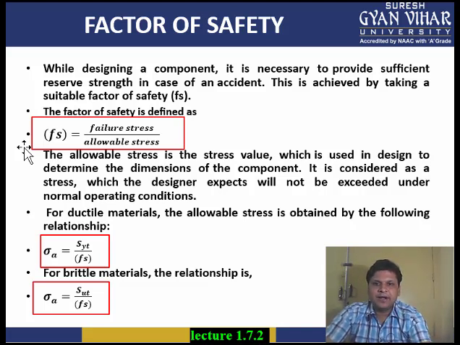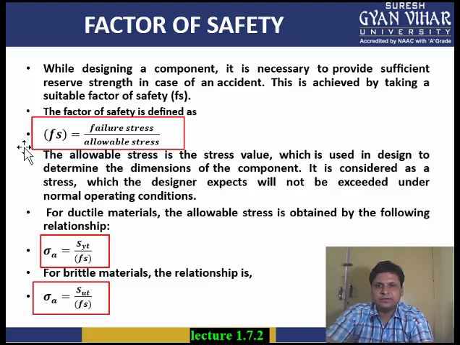This is achieved by taking a suitable factor of safety. In short, we also write it as FS or FOS. FOS stands for factor of safety. Factor of safety is defined as the ratio of failure stress upon allowable stress.